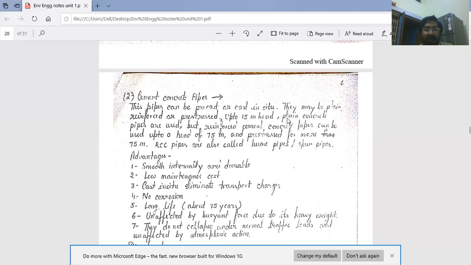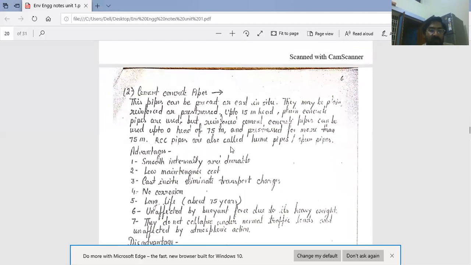Up to 15 meter head, plain concrete pipes are used, but reinforced cement concrete pipes can be used up to a head of 75 meter, and pre-stressed for more than 75 meter. RCC pipes are also called Hume pipes or spun pipes.